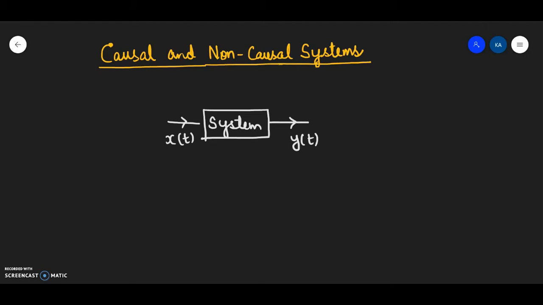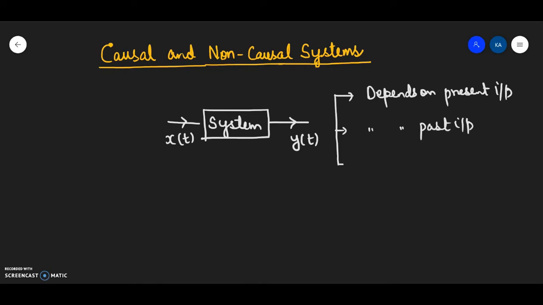Now there are conditions. One, if the output of the system depends only on the present input. Second, the output depends on past inputs. And the third condition is the output depends on future inputs as well. Fine. The output depends on the future values of inputs as well. These are the only three possibilities that we have.